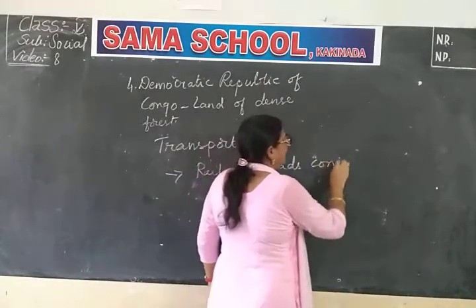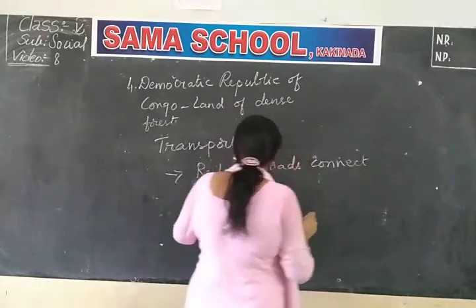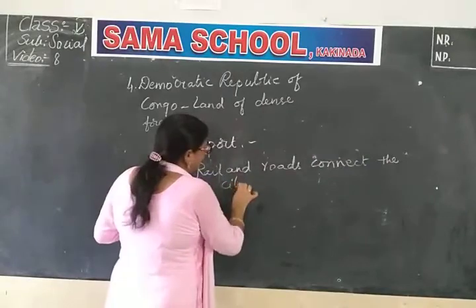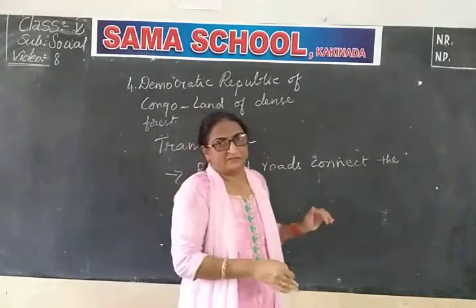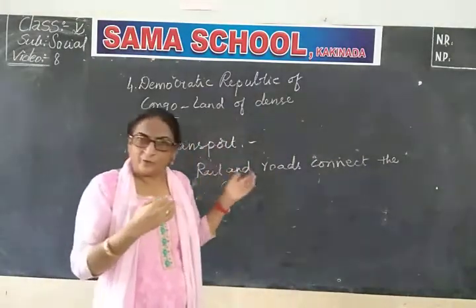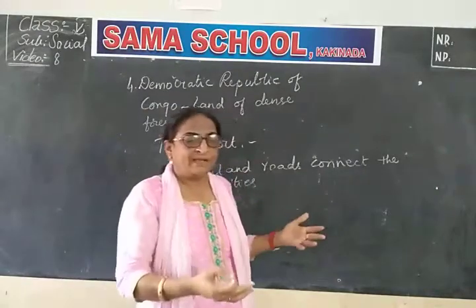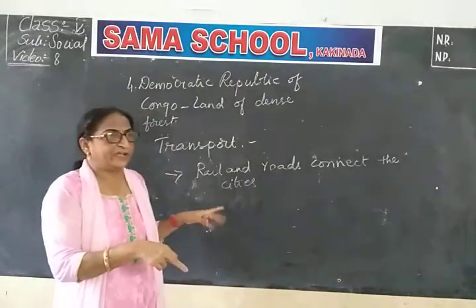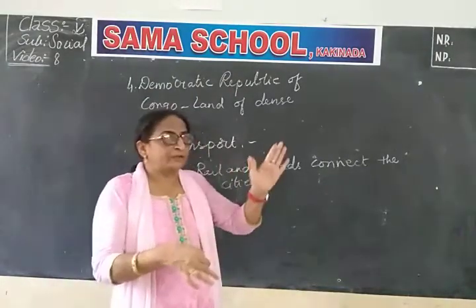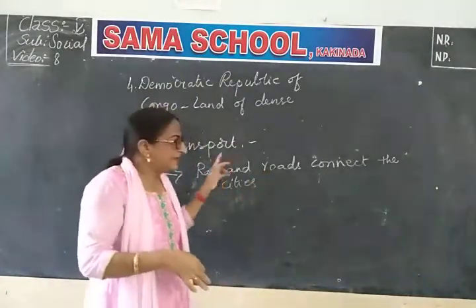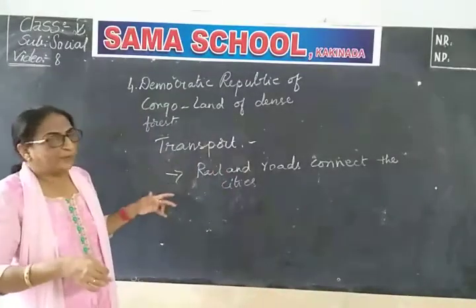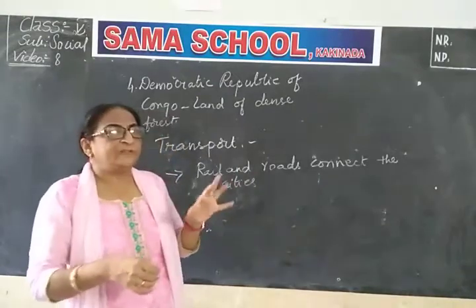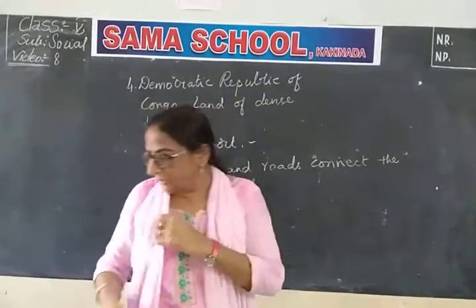Roads and rails connect the cities. Transport is not so well developed in this country. There are some rails and roads connecting the cities, and moreover they are using rivers for their transport.